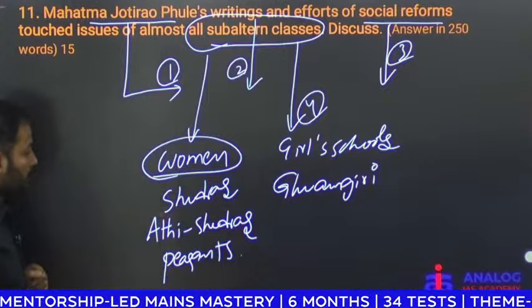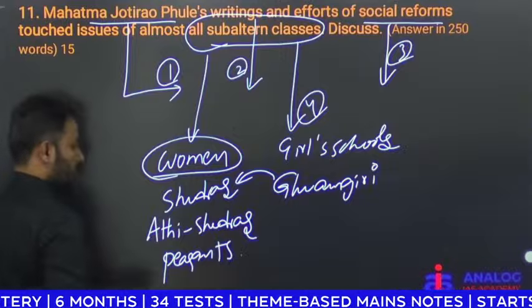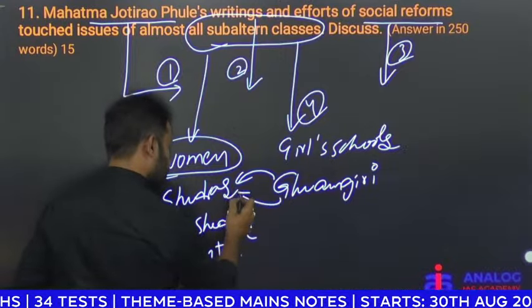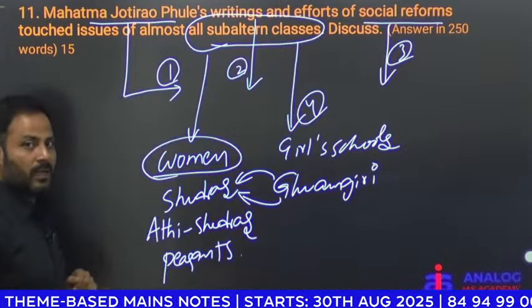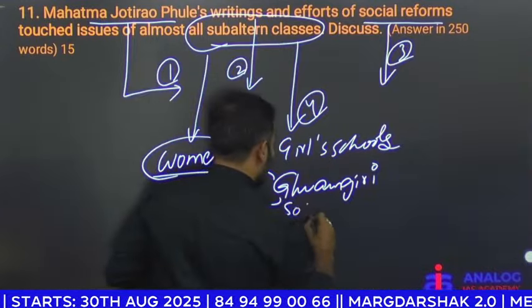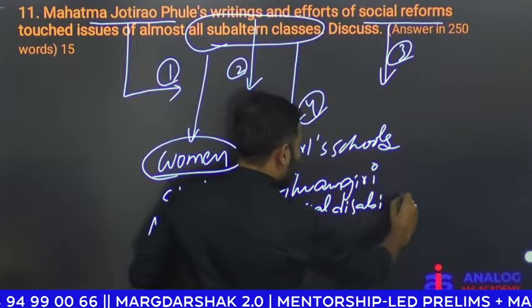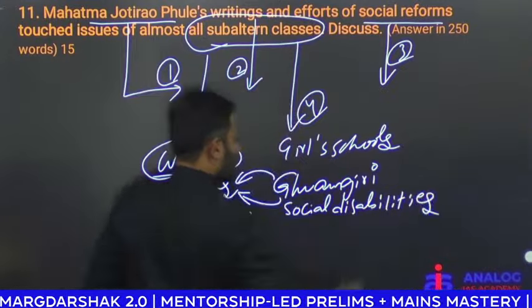And this Gulam Giri highlighted caste discrimination as well as subordination of the lower castes like Shudras, and how social disabilities were imposed on Shudras.